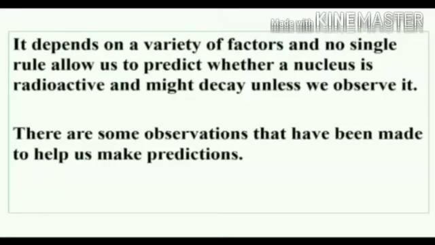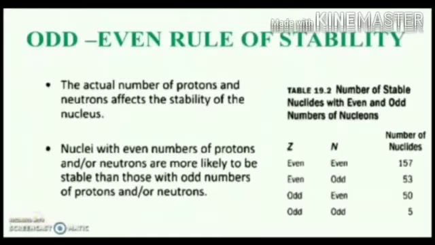One of the simplest ways of predicting nucleus stability is based on whether the nucleus contains an odd or even number of protons and neutrons. Let us look into the odd-even rule of stability. See the table on the right.